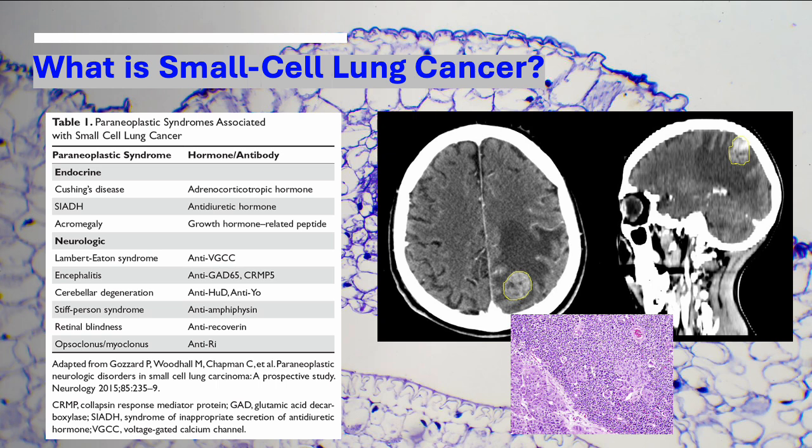For example, it causes Cushing's disease by overproducing ACTH, which is essentially a precursor to cortisol. It causes antidiuretic hormone overproduction, which can cause low sodium levels and increased fluid retention. And characteristically, it causes Lambert-Eaton myasthenic syndrome, which is due to autoantibodies that are produced against voltage-gated calcium channels, which is, of course, very important for muscular function.